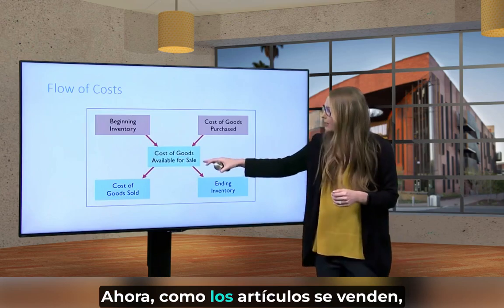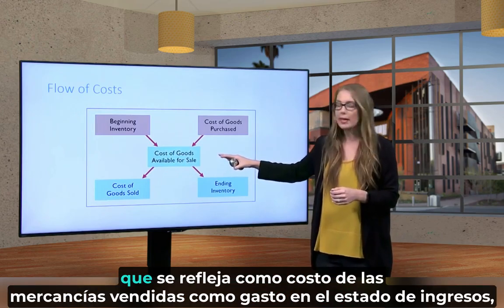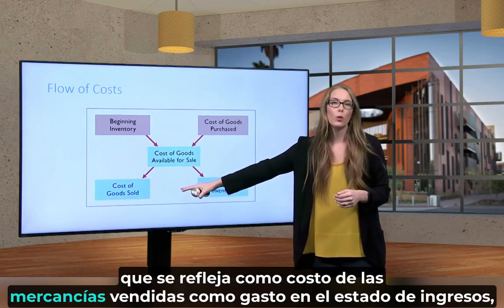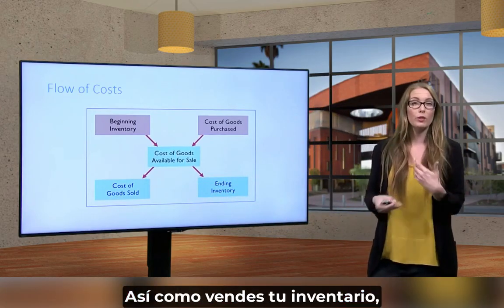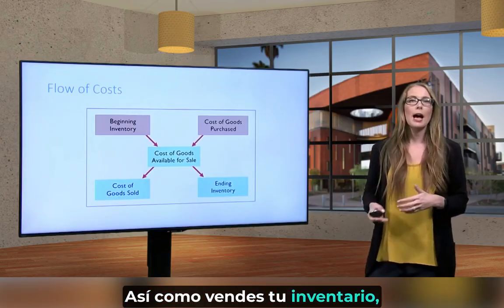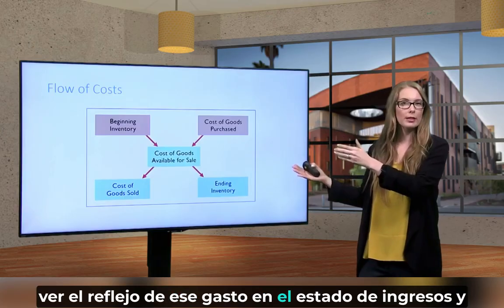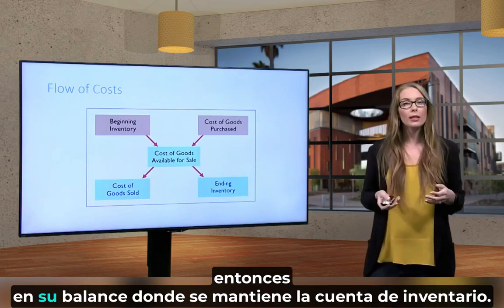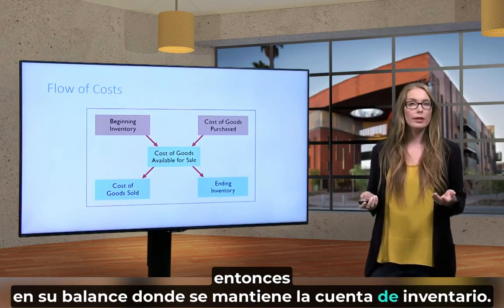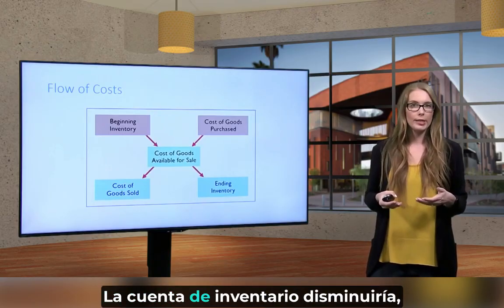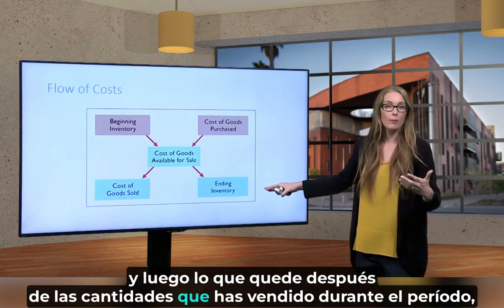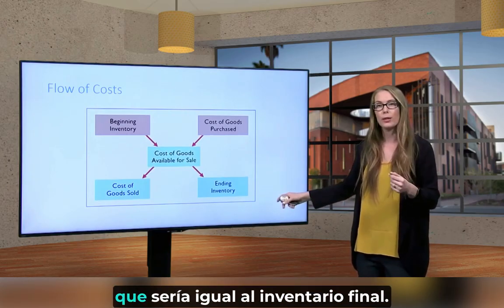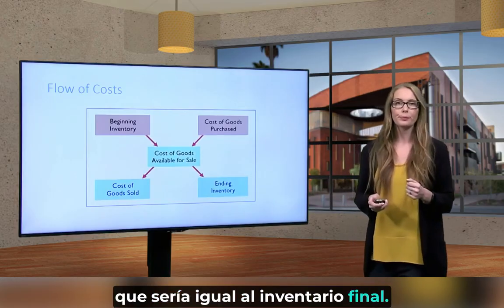As items are sold, that's reflected as cost of goods sold, an expense on the income statement, and that decreases inventory. As you sell your inventory, you see the reflection of that expense on the income statement, and on your balance sheet where the inventory account is held, the inventory account would decrease. Whatever's left after the amounts that you've sold during the period would equal ending inventory.